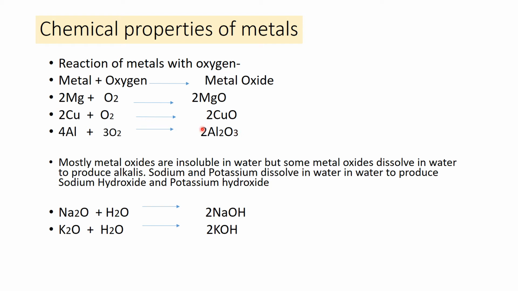And one more important thing: mostly metal oxides are insoluble in water, but some metal oxides can dissolve in water, like sodium oxide and potassium oxide. They dissolve in water to form sodium hydroxide and potassium hydroxide. And these sodium hydroxide and potassium hydroxide are alkalis. These are called alkalis.